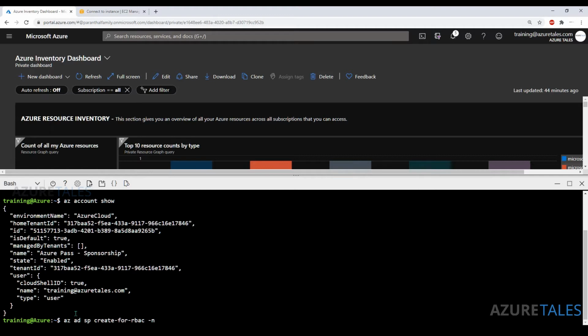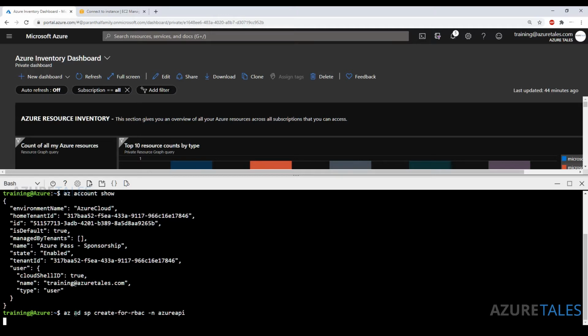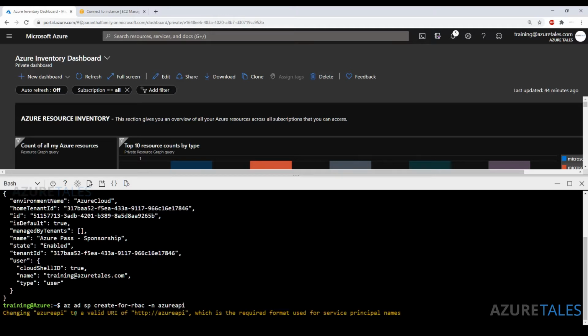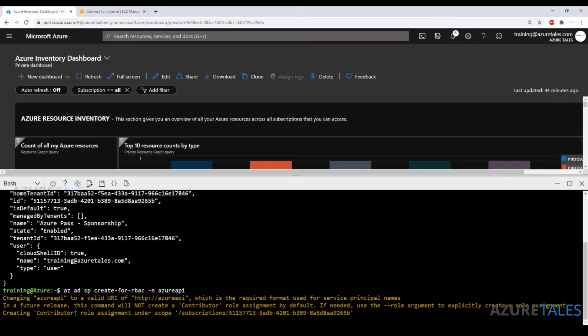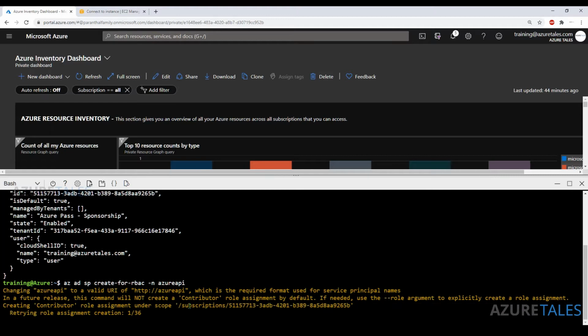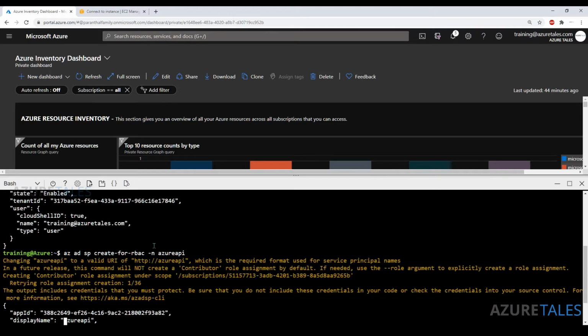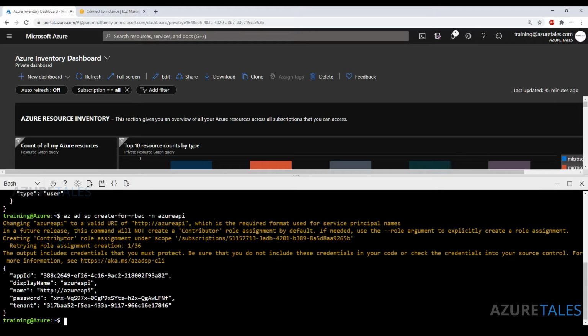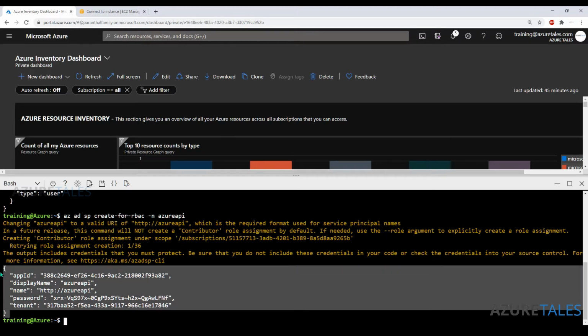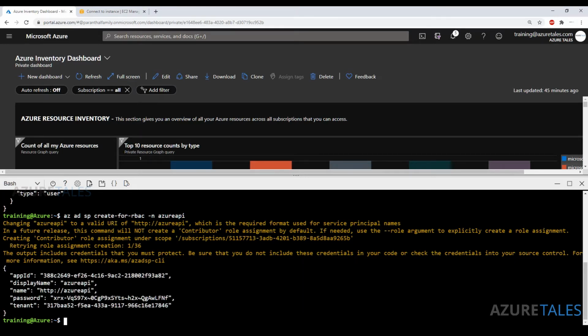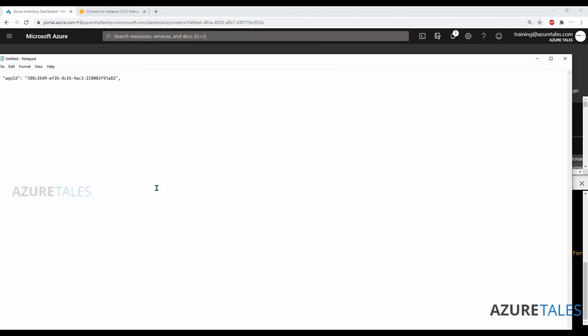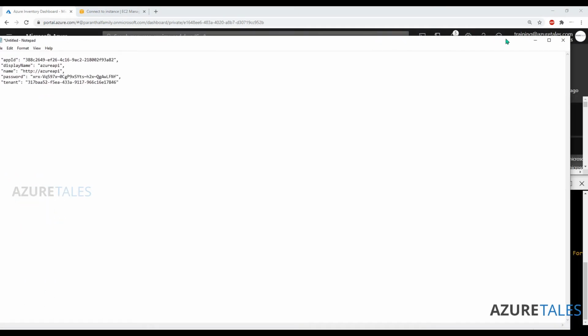And I just have to pass a name to the service principal. I'll say your API, something like that. You can see that it's creating that particular service principal and adding the contributor role to the subscription, which is 511. That's the same subscription which we have here. We have a set of information written here: the app ID, the display name, password, and the tenant ID. We need to keep this information handy because this is something that we need. So I'll just open a notepad and paste this information so that I can use it.